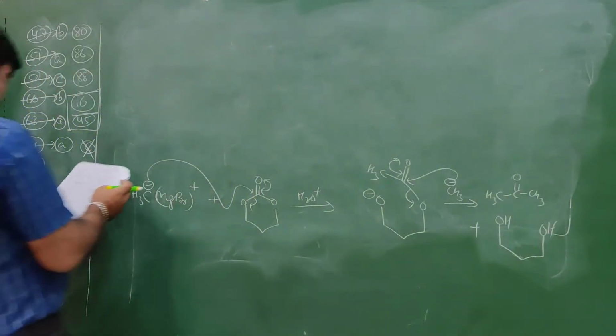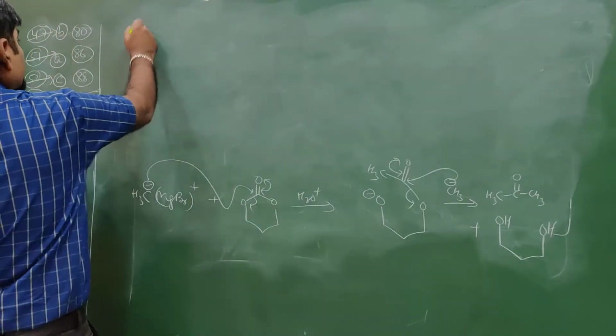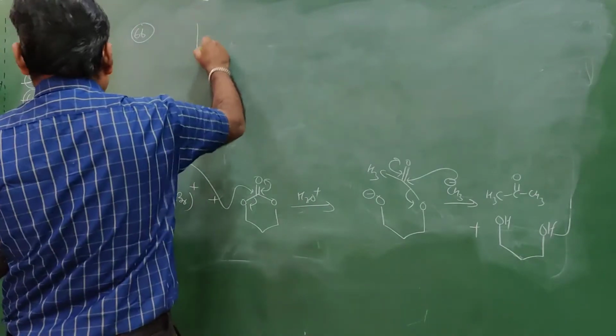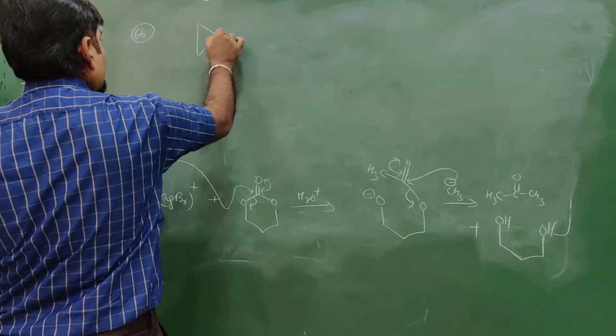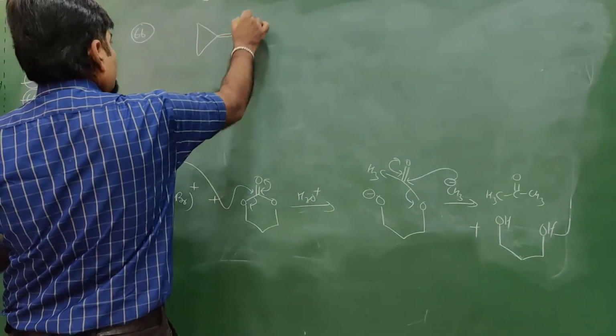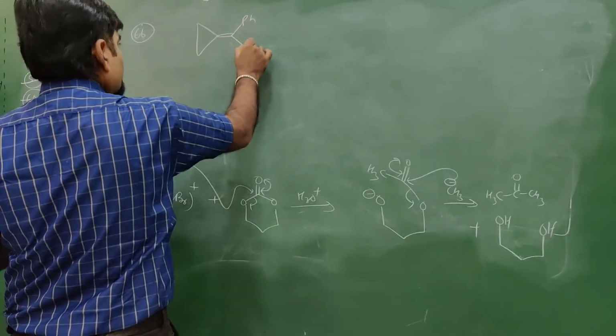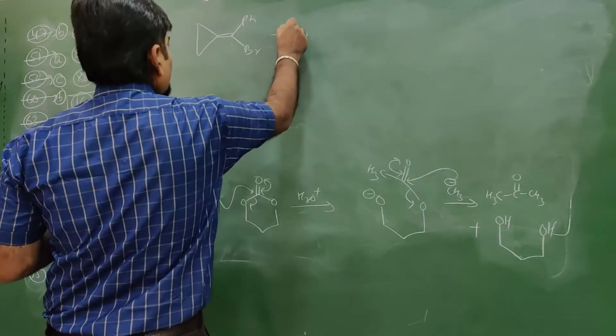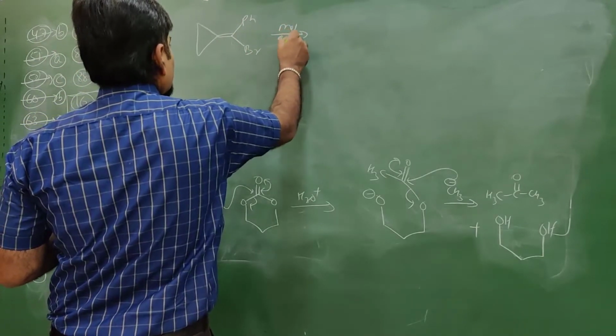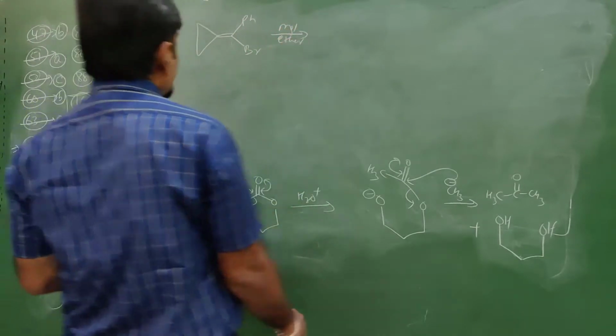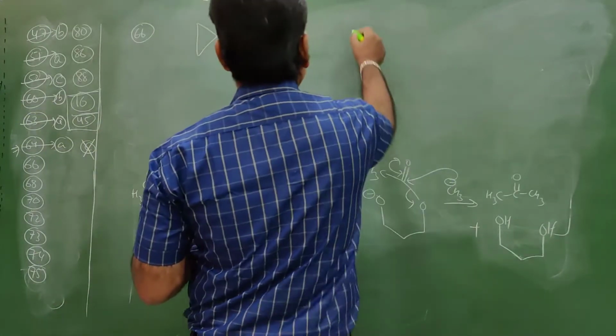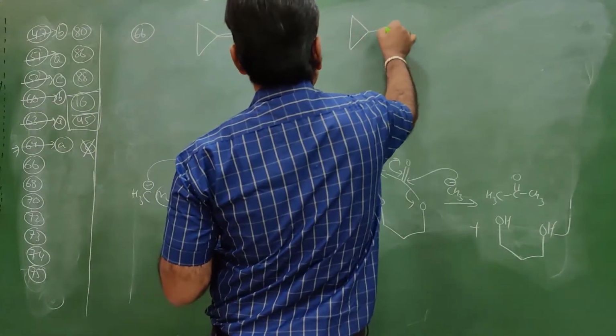Question number 66. Over here Ph, at this place Br, Mg ether, okay, Mg ether. So what does it form?